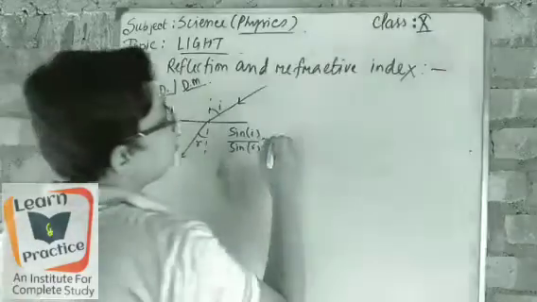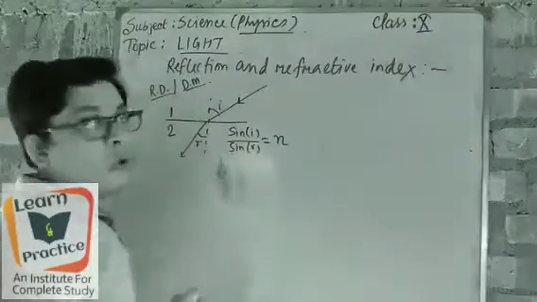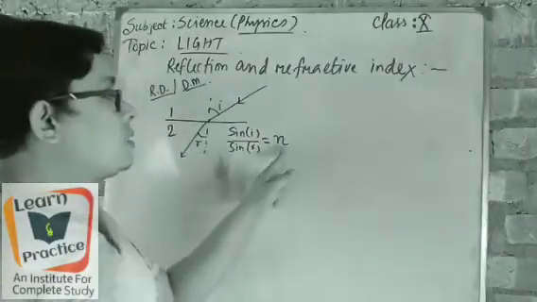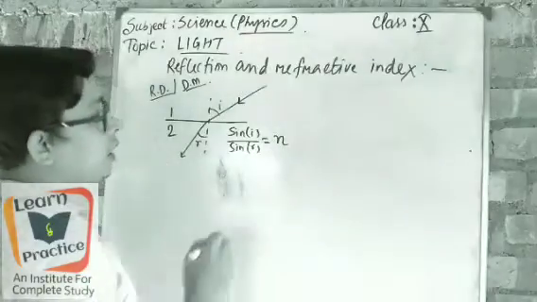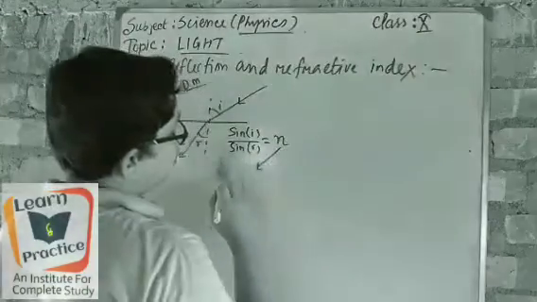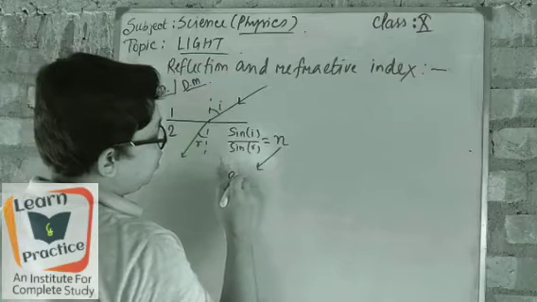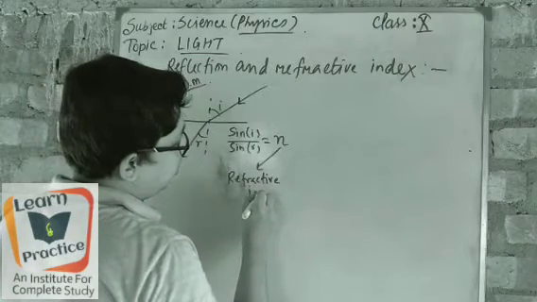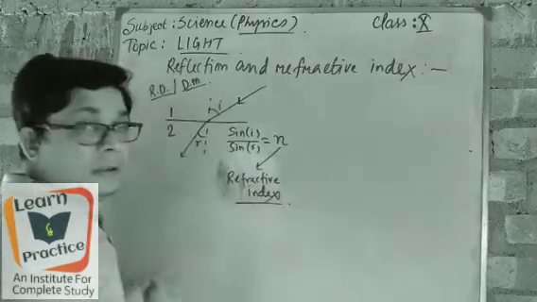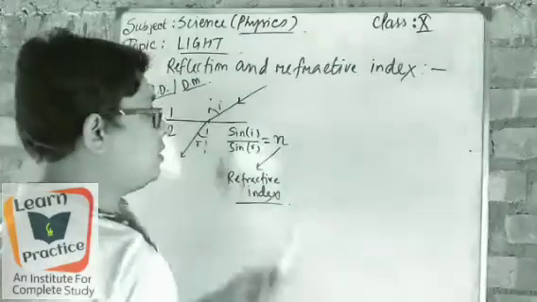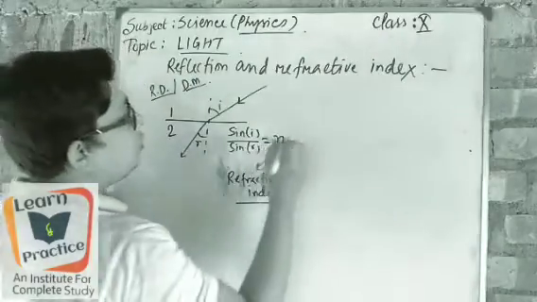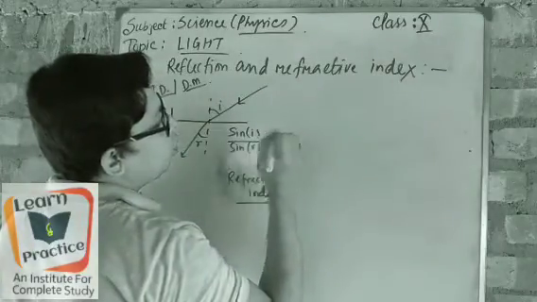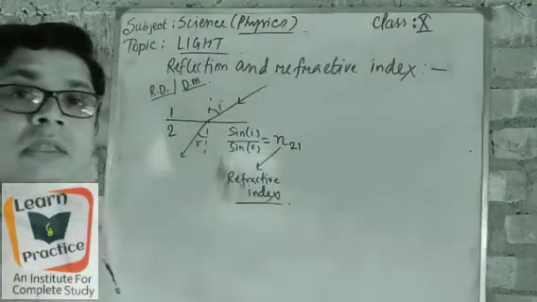The constant is taken as small n, and this small n is called the refractive index. Refractive index of 2 1.